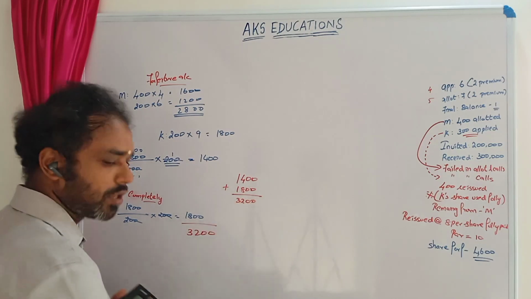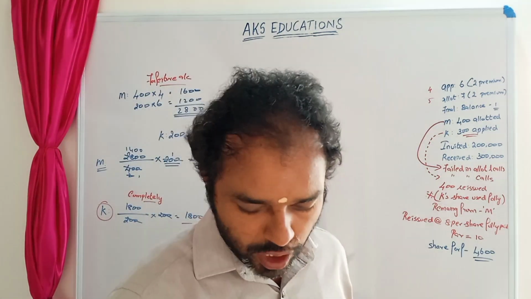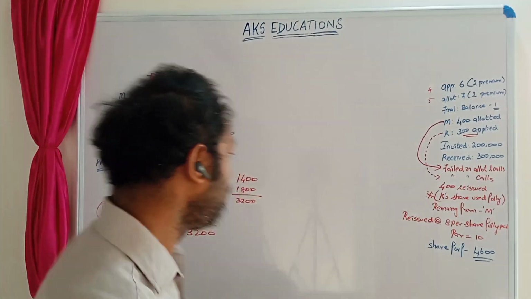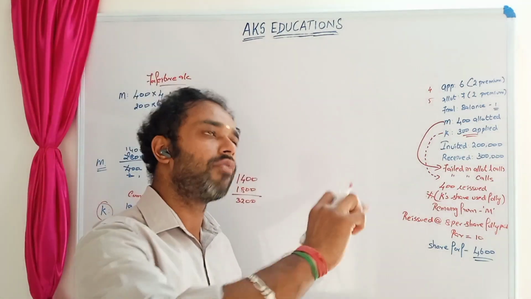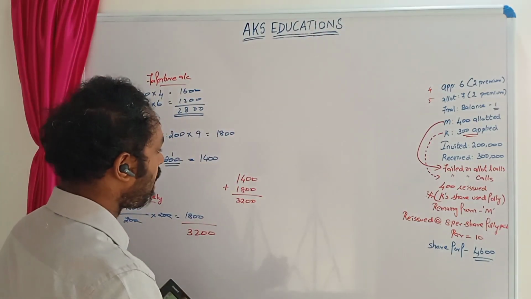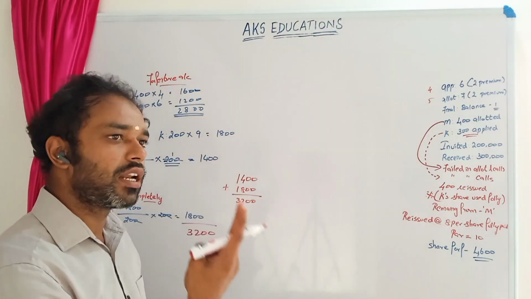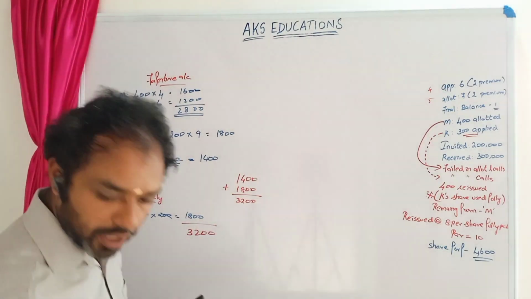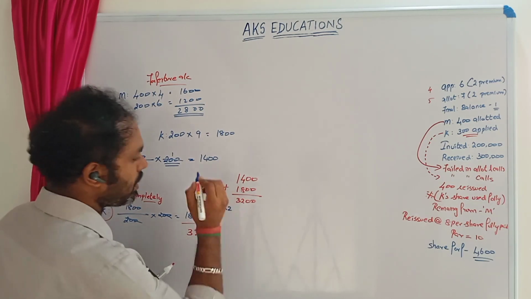Next stage in the sum, we'll just read the question. 400 of the forfeited shares were reissued at 8 per share as fully paid up. So fully paid up. So fully paid means, already I told that if it's fully paid, you have to see the top par value. So the par value is 10. Alright, so the par value is 10. So you can see that 8 rupees has been reissued. So obviously we can 100% understand 2 rupees is a loss. So every shares reissue pandrom, 400 into 2 rupees loss.